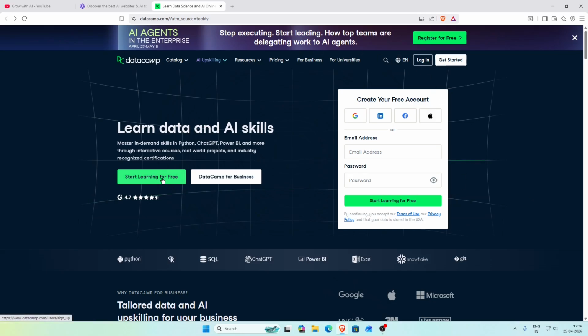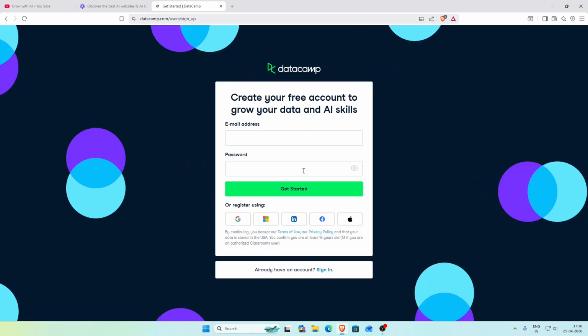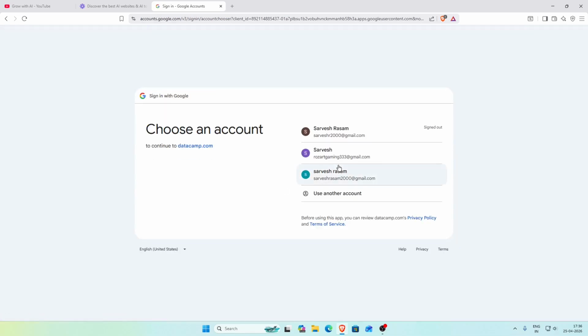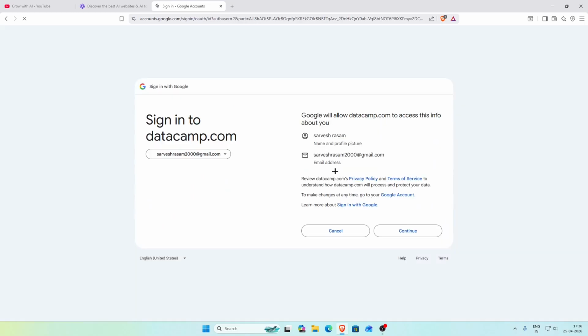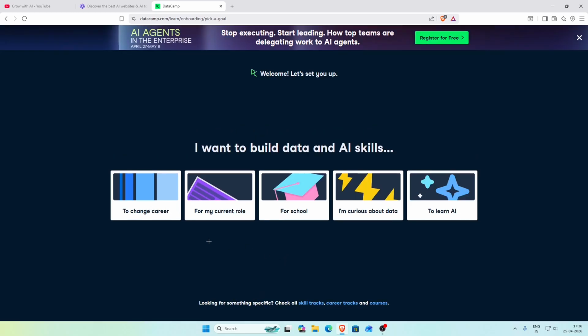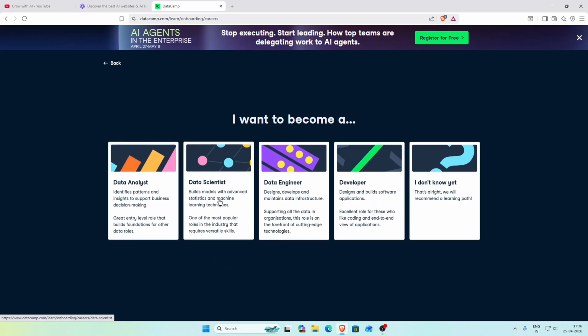Okay, let's start learning for free. Let's click on this. Let's log in with Google. Let's select some settings where I want to be. You can select whichever you want. If you want to be a data scientist, click on this. If you want to be a data analyst, then click on this. Or if you want to be a data engineer or developer, it's on you. It's your choice. Or if you don't know where you want to begin or where you want to be, then just click on I don't know yet. Let's go with this one. Okay.